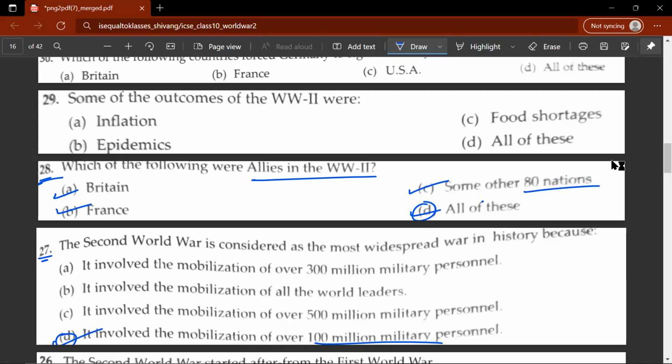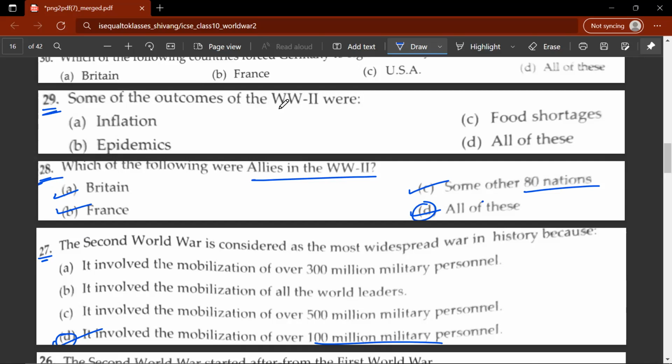So there were well over 80 nations that took part in both World Wars, in the First World War also, and the Second World War also. So that's why they were called World Wars because, as I said before in my previous history video covering World War One, the war wasn't concentrated in Europe. It brought countries from around the world into the Second World War. So the impact was global.